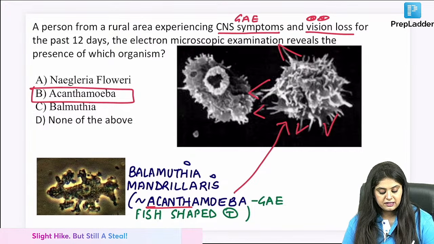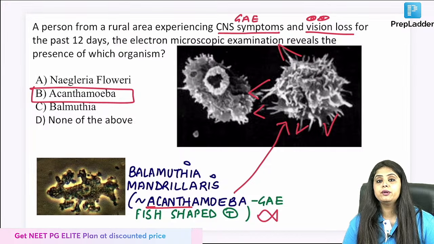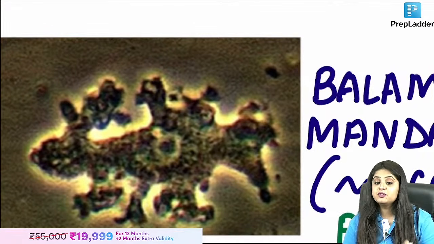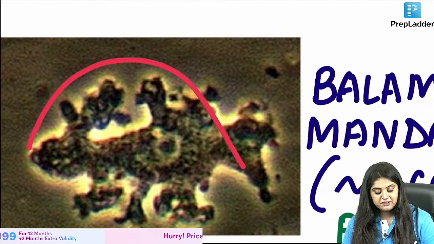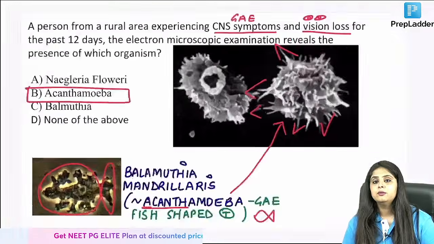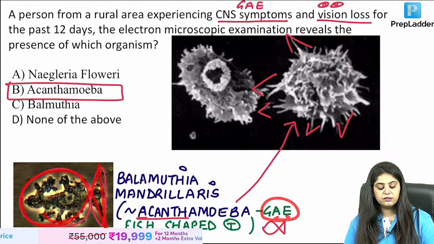Whereas B. mandrillaris shows you a trophozoite which is going to be, yes, what is it? Fish shaped. Now try to visualize this fish. This is the fish shaped trophozoite that we have over here. Otherwise, minor other differences are there, but this is the predominant one. Both of them can cause granulomatous amoebic encephalitis, and this is what it is going to result in.